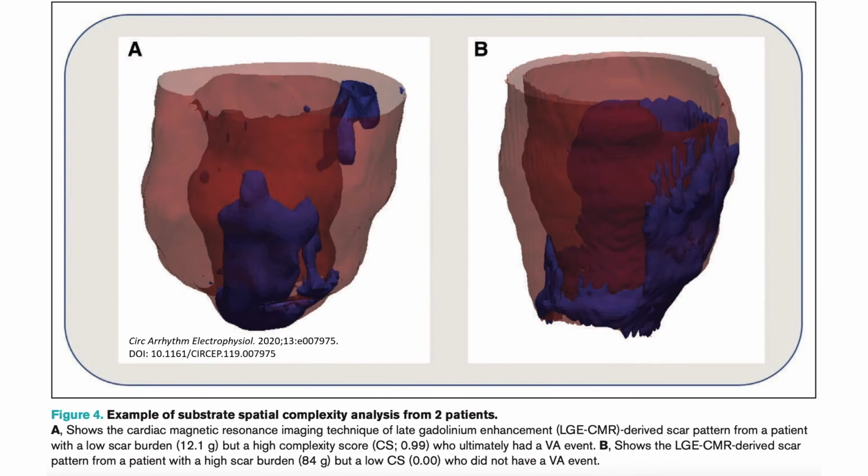The authors concluded that incrementally to multiple known risk factors for ventricular arrhythmias like ejection fraction in patients with ischemic cardiomyopathy, substrate spatial complexity analysis of late gadolinium enhanced cardiac MRI images is significantly and independently associated with ventricular arrhythmia events.